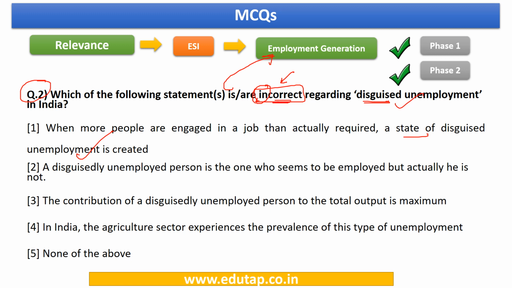Next, a disguised unemployed person is the one who seems to be employed but actually he is not, right? Third statement, the contribution of a disguisedly unemployed person to the total output is maximum. This statement is wrong. So our correct answer is statement number 3. Let us anyway have a look at the fourth statement. It says in India, the agriculture sector experiences the prevalence of this type of unemployment. This is a fact. Yes. So the answer to this question is statement or the option number 3.